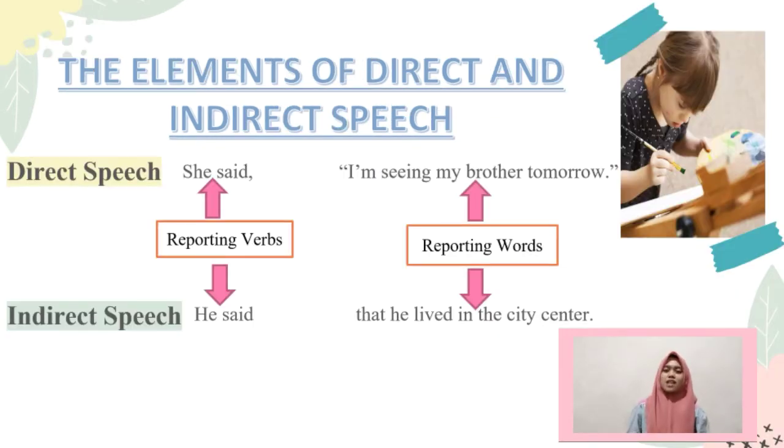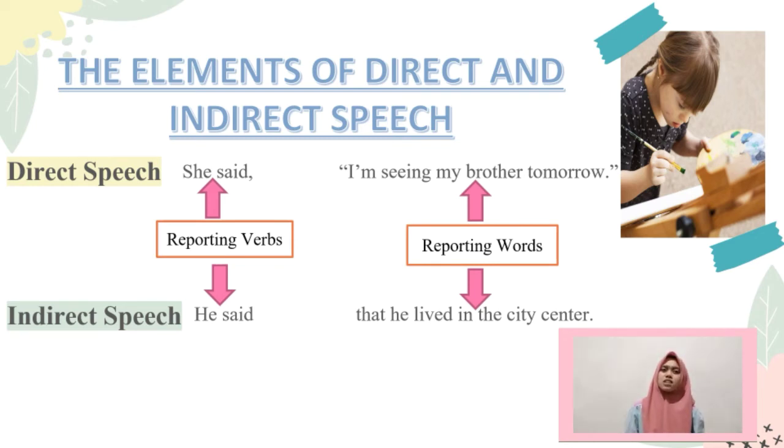Next, the elements of direct and indirect speech sentences. For direct speech: she said, "I'm seeing my brother tomorrow." While in indirect speech: he said that he lived in the city center. Reporting verb is the part of she said and he said.